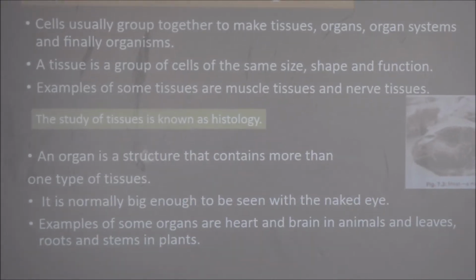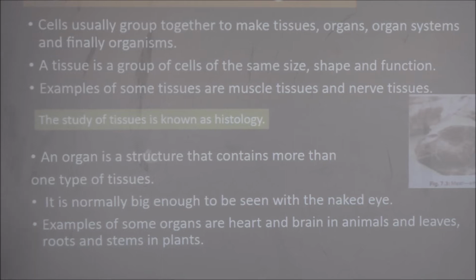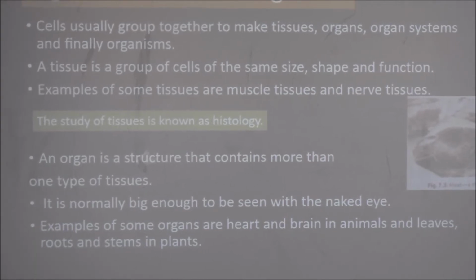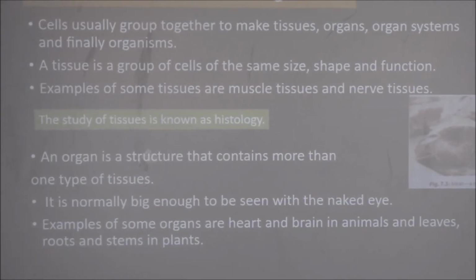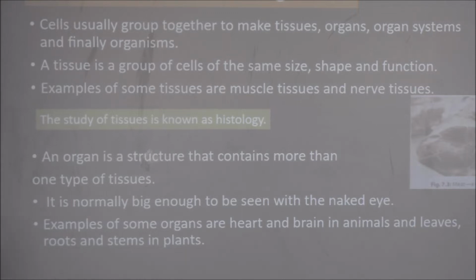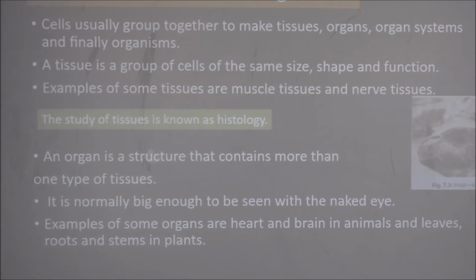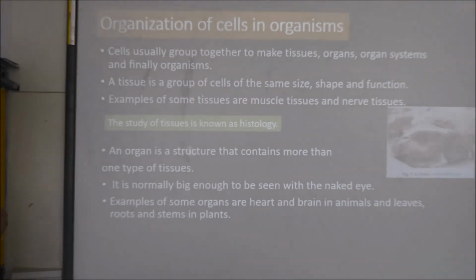An organ. Now we have studied about tissue, now we'll move to the organ. An organ is a structure that contains more than one type of tissue. Organ is a complex structure in an organism which has a special function in the body of an organism.